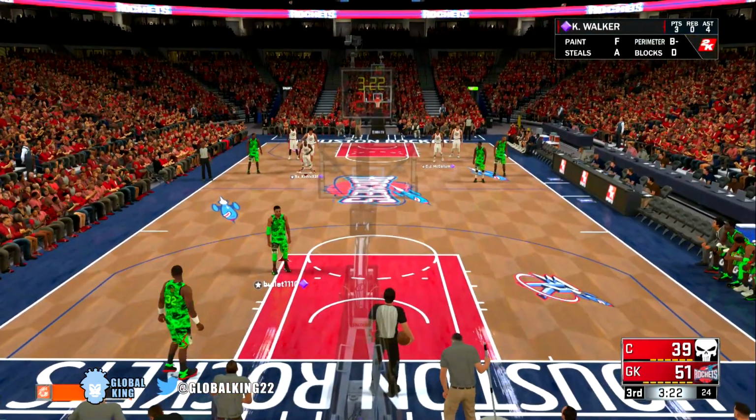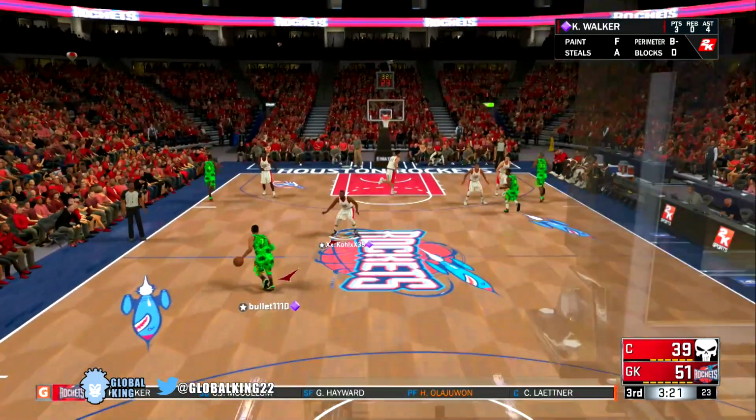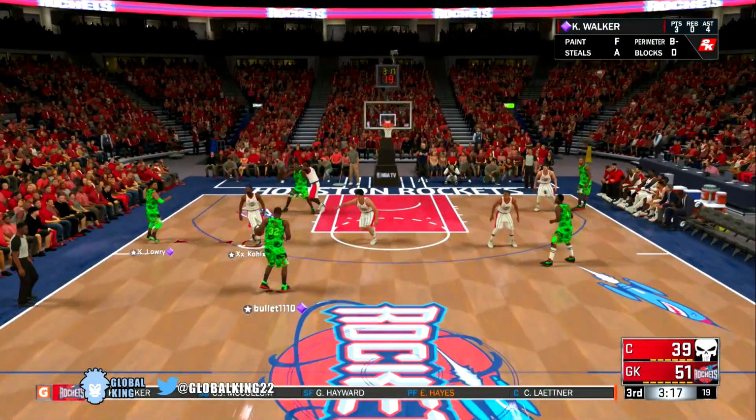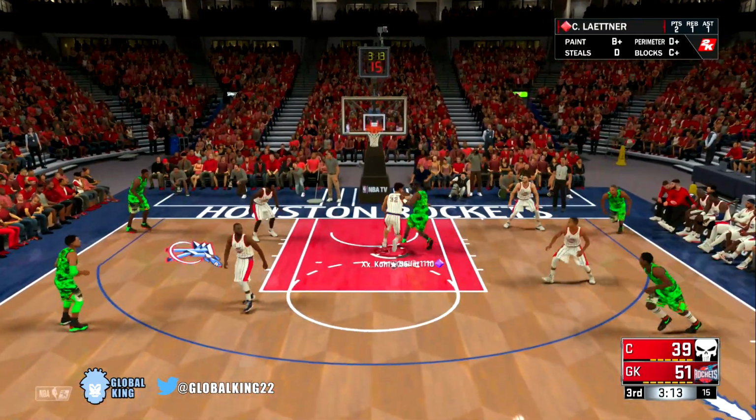All right, so we're bringing the bench in this third quarter, about halfway through, but we're just going to give the starters a little bit of a rest. Definitely don't want to get the starters too tired, and hopefully the bench can maintain this lead and we can bring the starters back to close it out in the fourth.